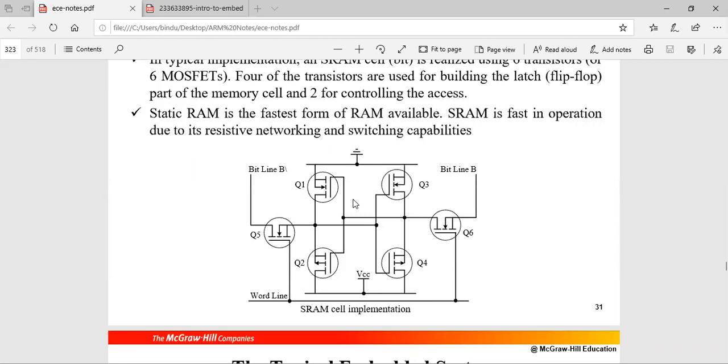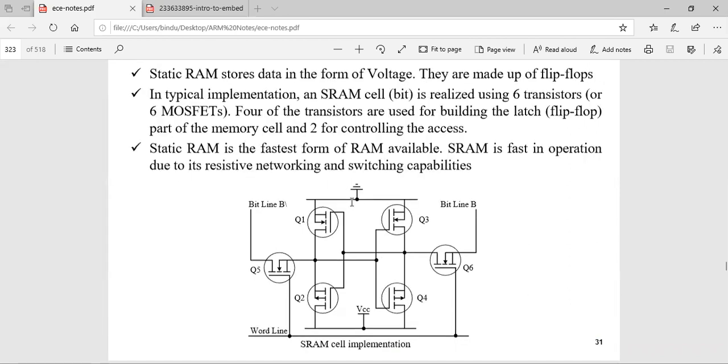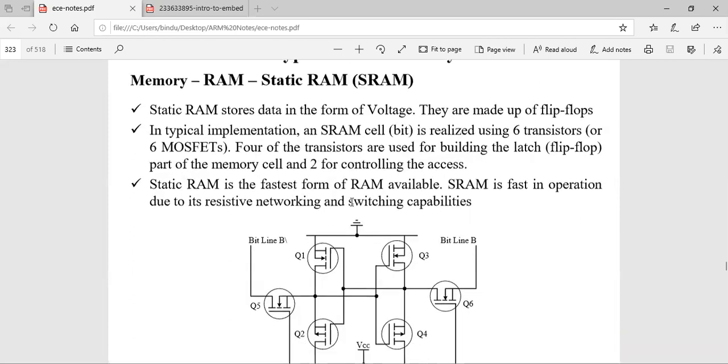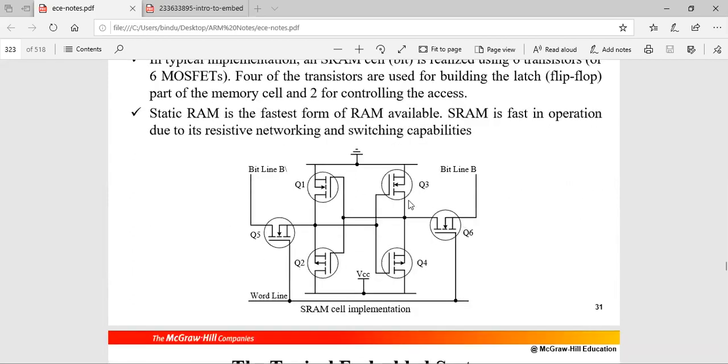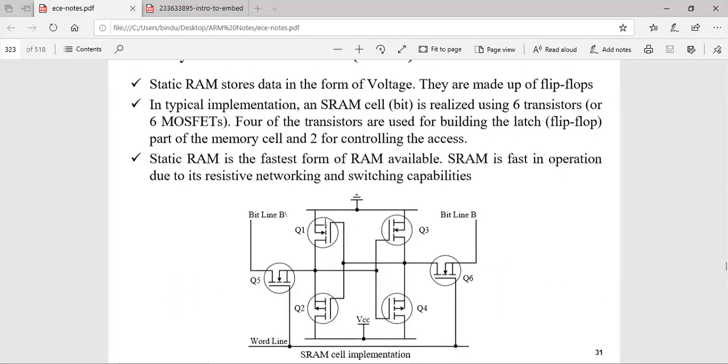Okay, clear? Static RAM also stores the data in the form of voltage. You realize the static RAM using 6 transistors, though it can be any other number of transistors. These 4 transistors are connected as a flip-flop or a latch which is used to store the data, like crisscross connected flip-flops using NAND gates or NOR gates, or a NAND and NOR combination.